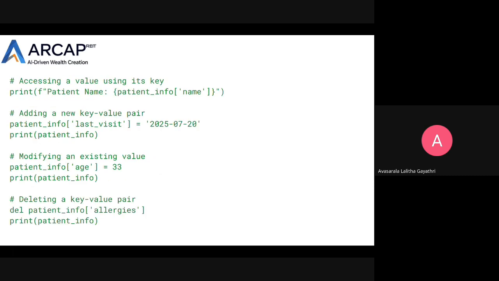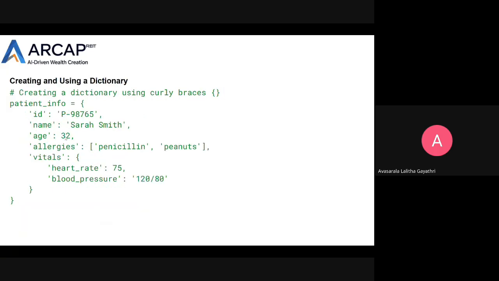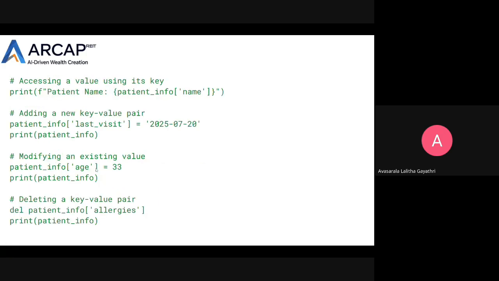If you want to update or change or modify an existing value for the respective key, you can change it like this. So patient_info of age equal to 33. As we observe here, age equal to 32. So I want to change this value. So I am changing age equal to 33.